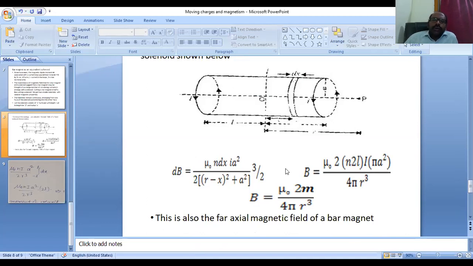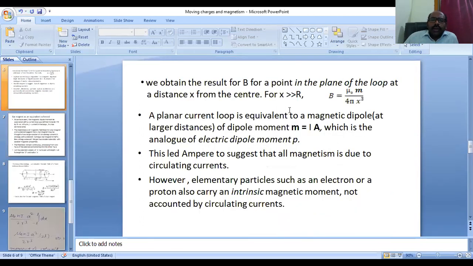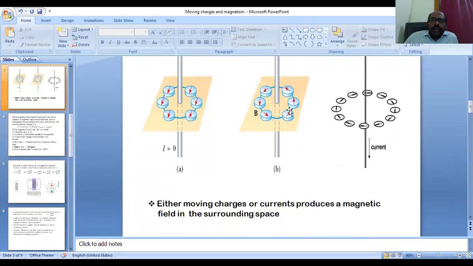Therefore we are confirming that the solenoid is equivalent to a bar magnet, since the similar field lines exist for a solenoid. Now we see the figure, comparing the two things simultaneously.